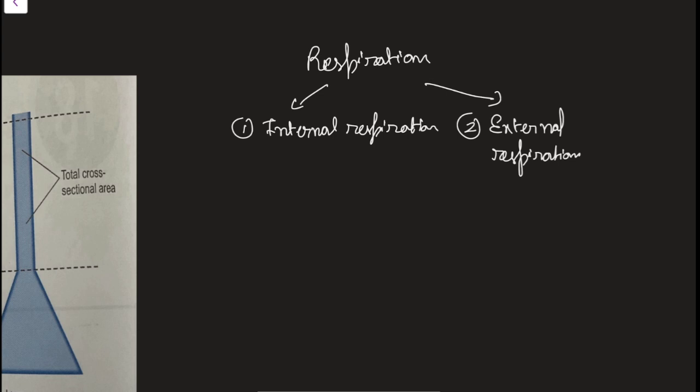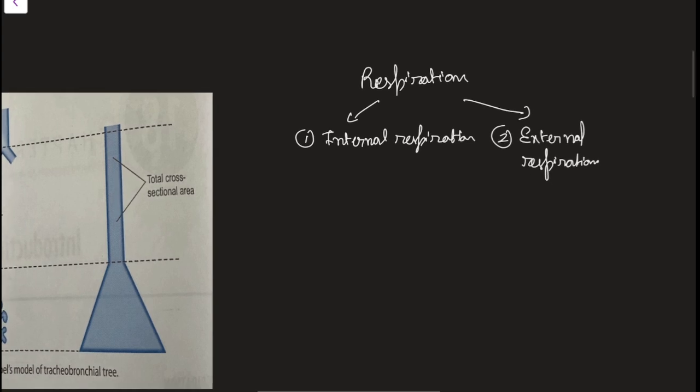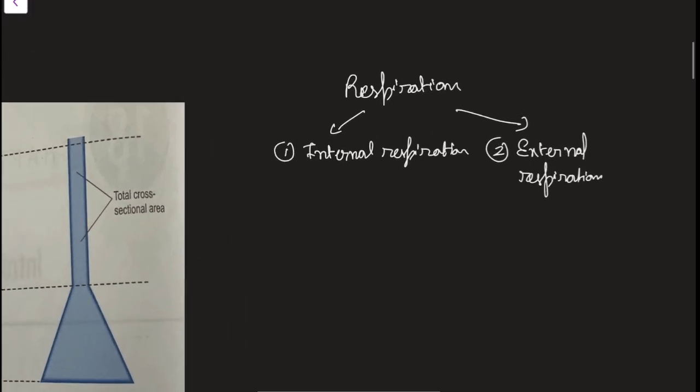And what is internal respiration? Internal respiration is nothing but what happens at the alveolo-capillary membrane. I will talk about that further as we go in this video. There we will see the actual exchange of gas between the blood and the alveoli. Oxygen will be delivered to the tissues, and the carbon dioxide that is produced by the metabolism of tissues will be taken back by the blood to the alveoli, and here the exchange of gas will take place.